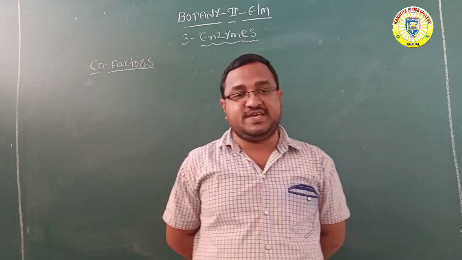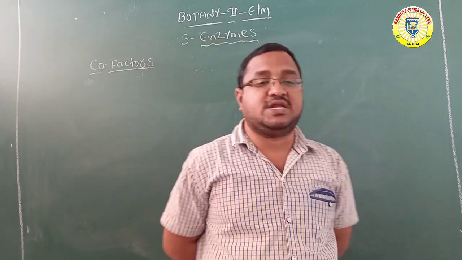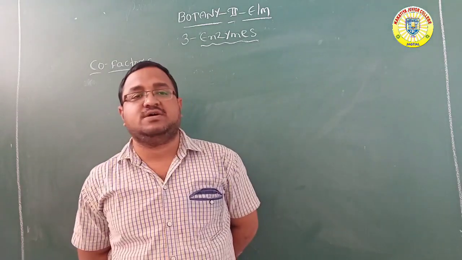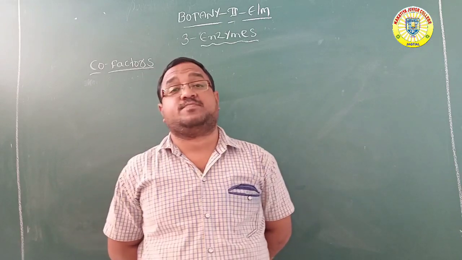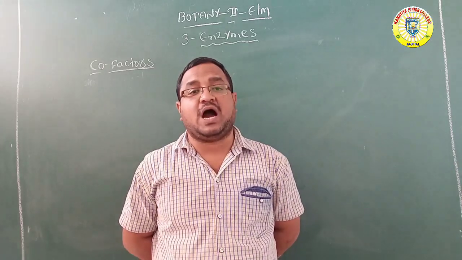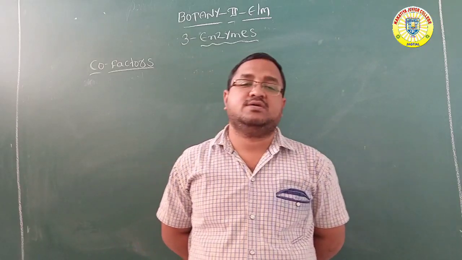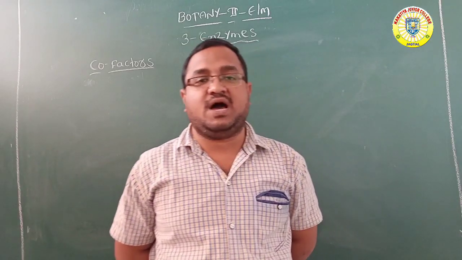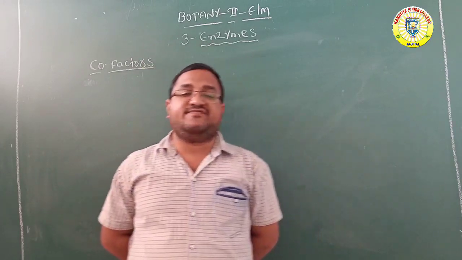So this type of inhibition is called non-competitive inhibition, and these inhibitors are called non-competitive inhibitors. The best examples are all the metal ions: copper, mercury, silver. These are all non-competitive inhibitors. Next, last, what is feedback inhibition?